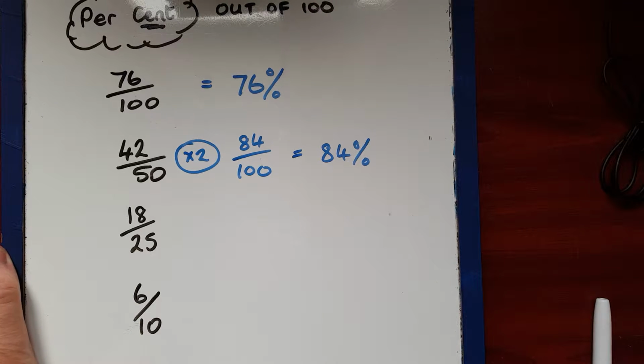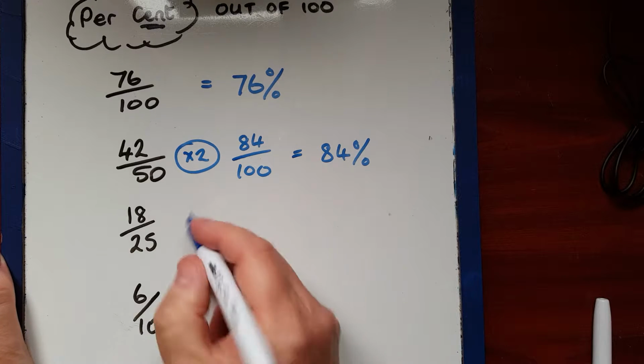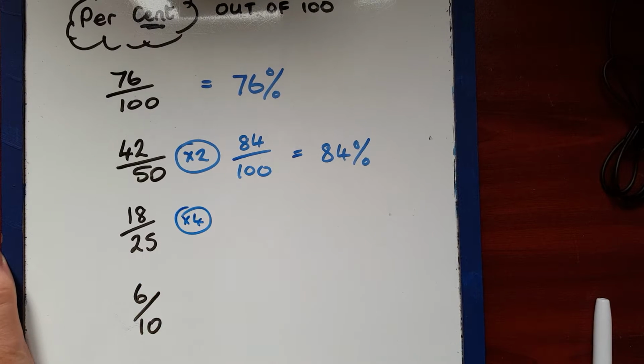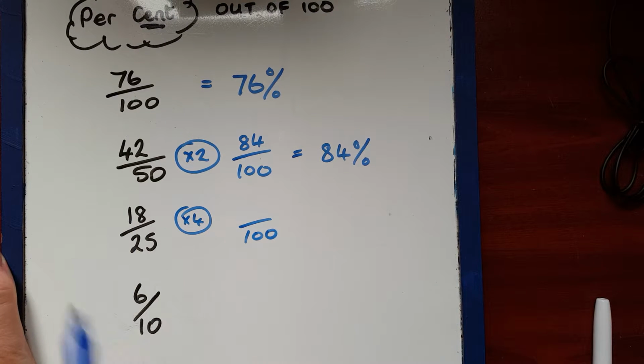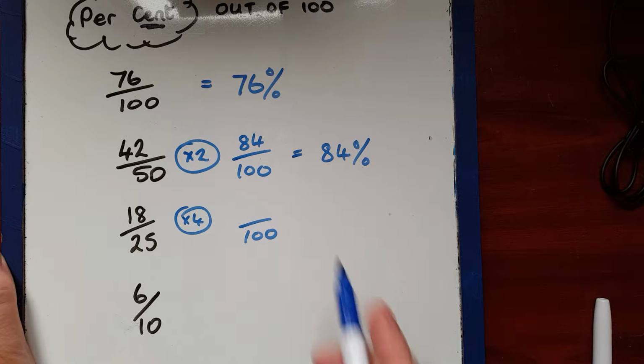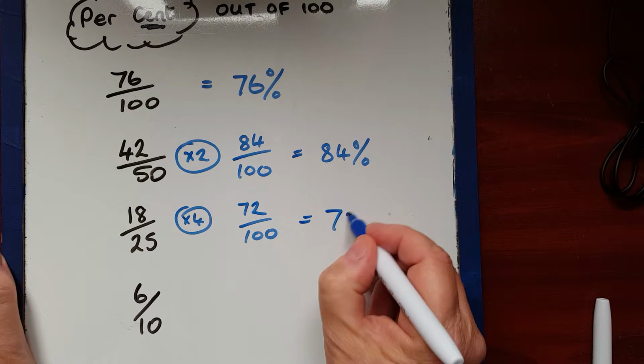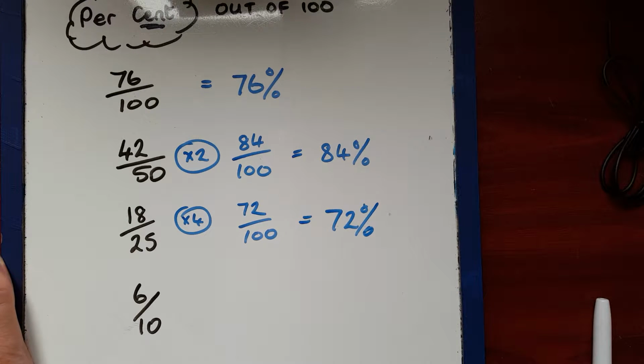25 is our number that we were counting out of. How do you make 25 into 100? Well, you can multiply it by 4, can't you? If you multiply 25 by 4, you've got 100. If you multiply the top by 4, well, 2 18s are 36, and 2 of those are 72. Now it's a percentage, 72%.